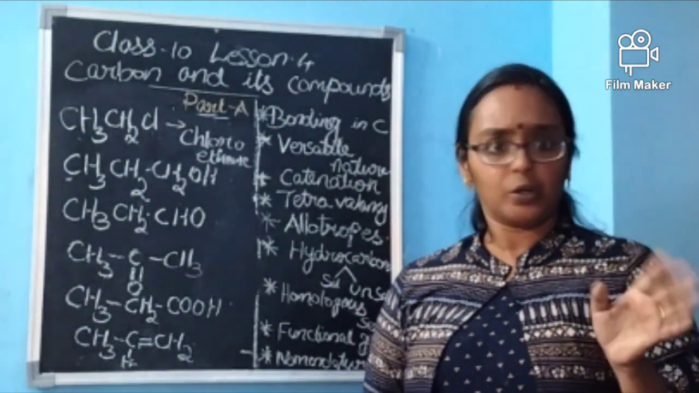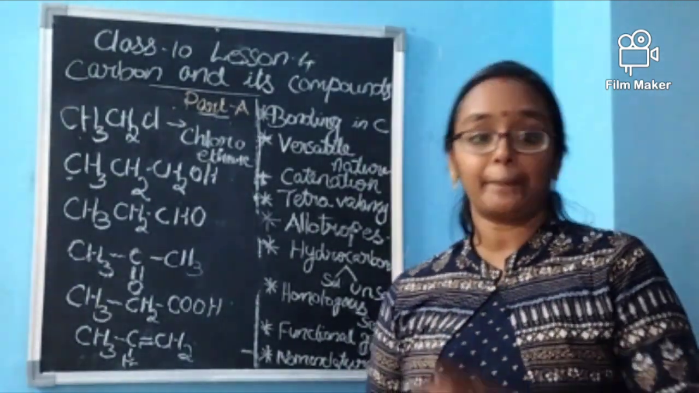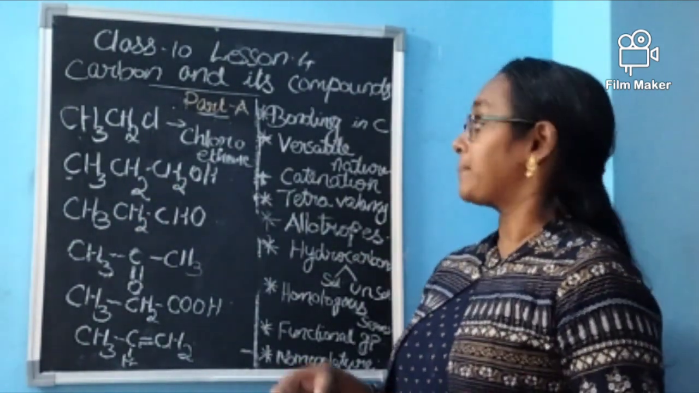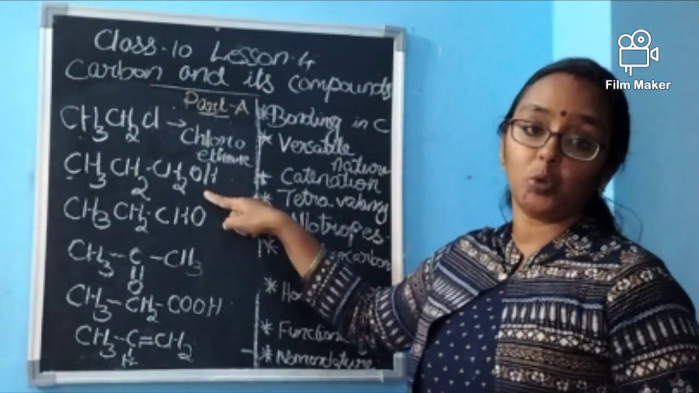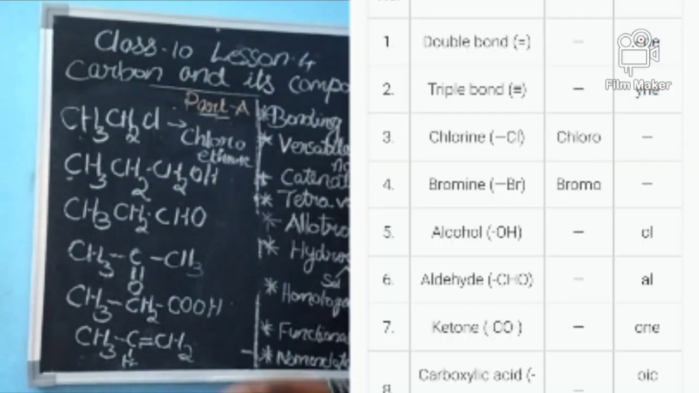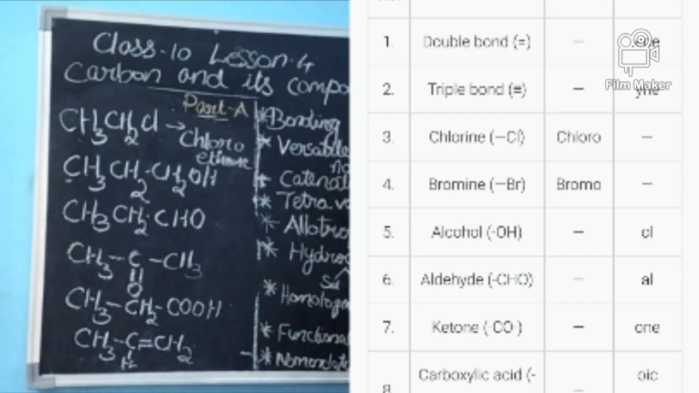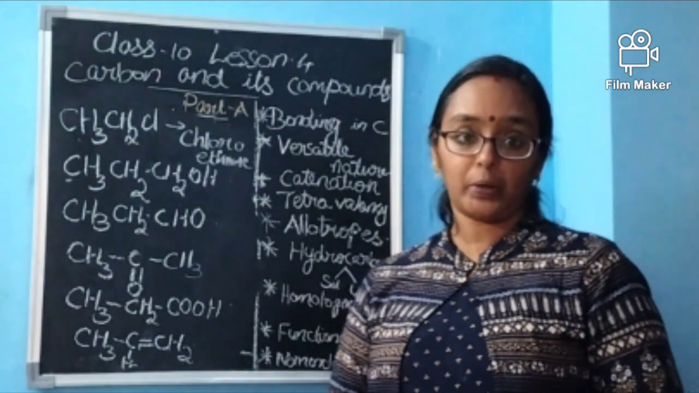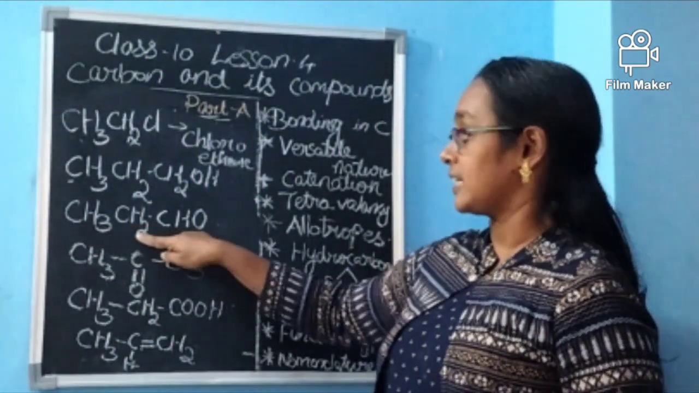So what will it be? Prop. Do you remember? Methane, ethane, propane, butane, pentane, it moves like that. So 1, 2, 3, so prop. Can you say propane? No, you can't, because of the OH group, the alcoholic functional group. So we say it as propanol. Okay? Propanol.